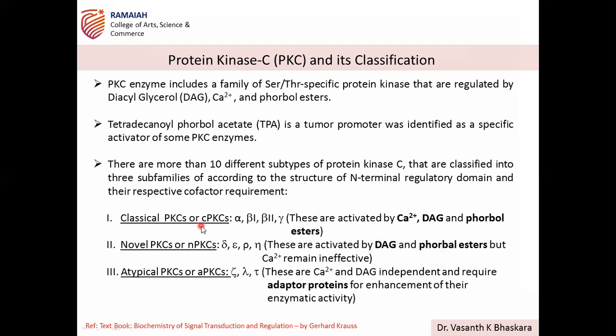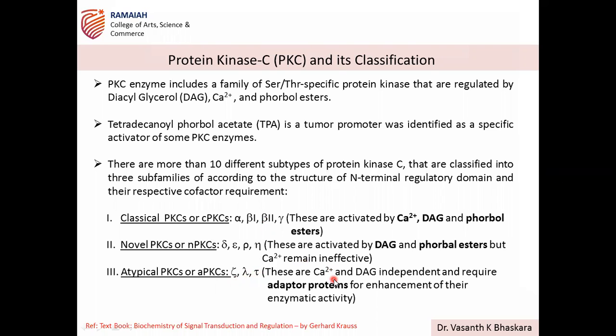So this way the classification is based on the cofactors and their structure. Then the third one is atypical PKC, aPKCs. These are zeta, lambda, and tau. These are all Greek letters you can follow. So different forms of PKCs identified as zeta, lambda, and tau.